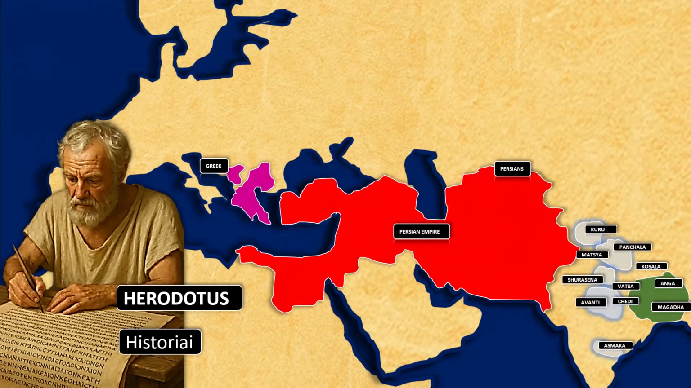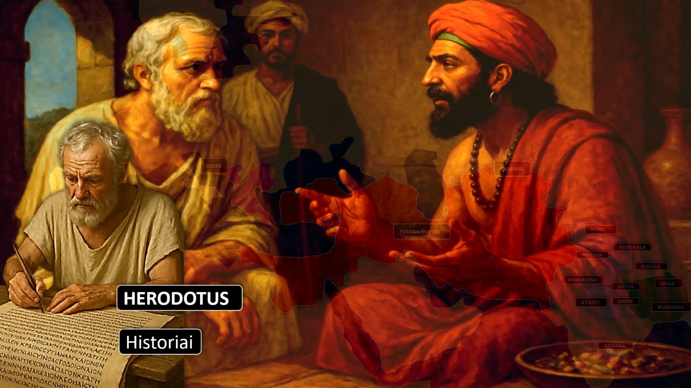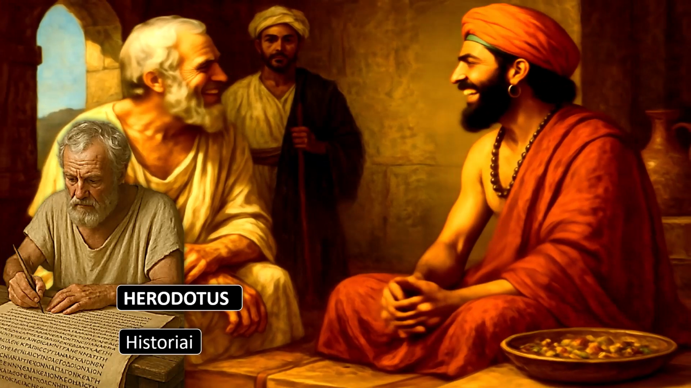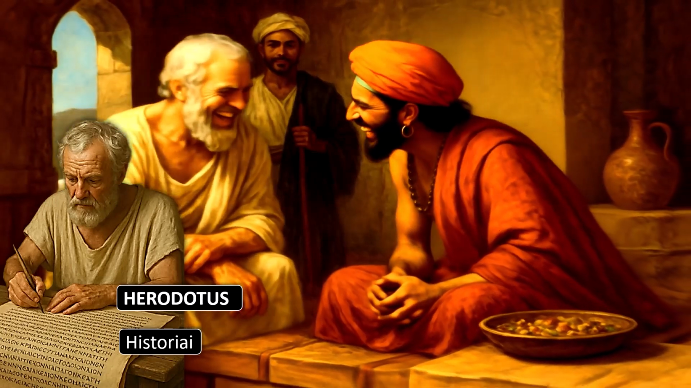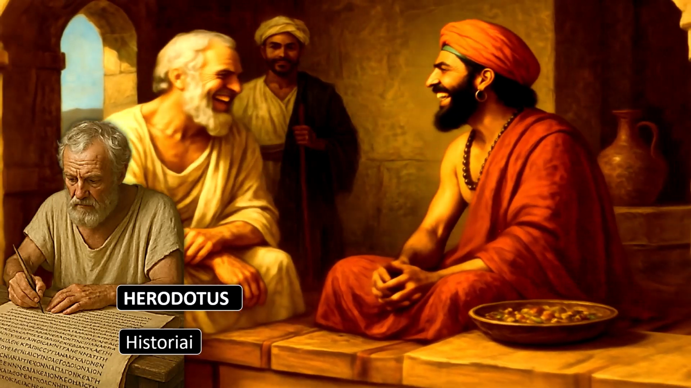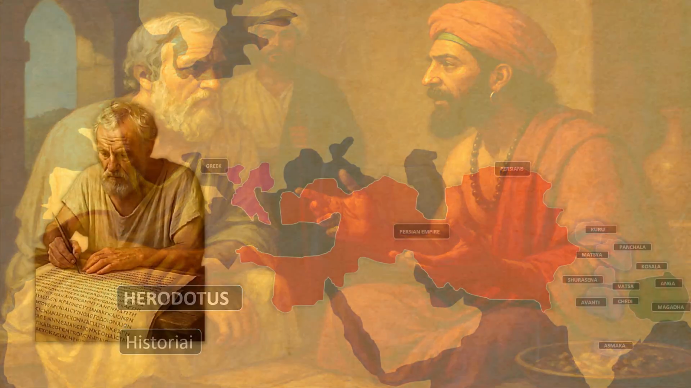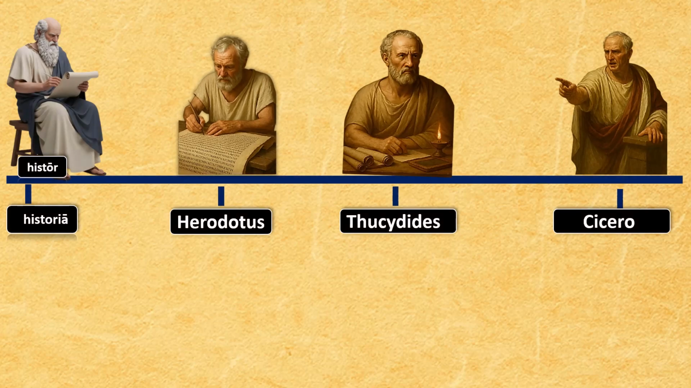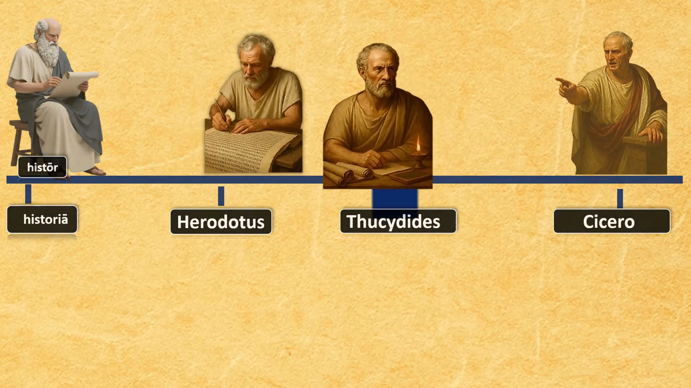Now, there are many ways Herodotus collected information. He actually collected stories from people by listening to them, which are called oral accounts. Because he was the first person to study the past in this way, people started calling him the father of history.